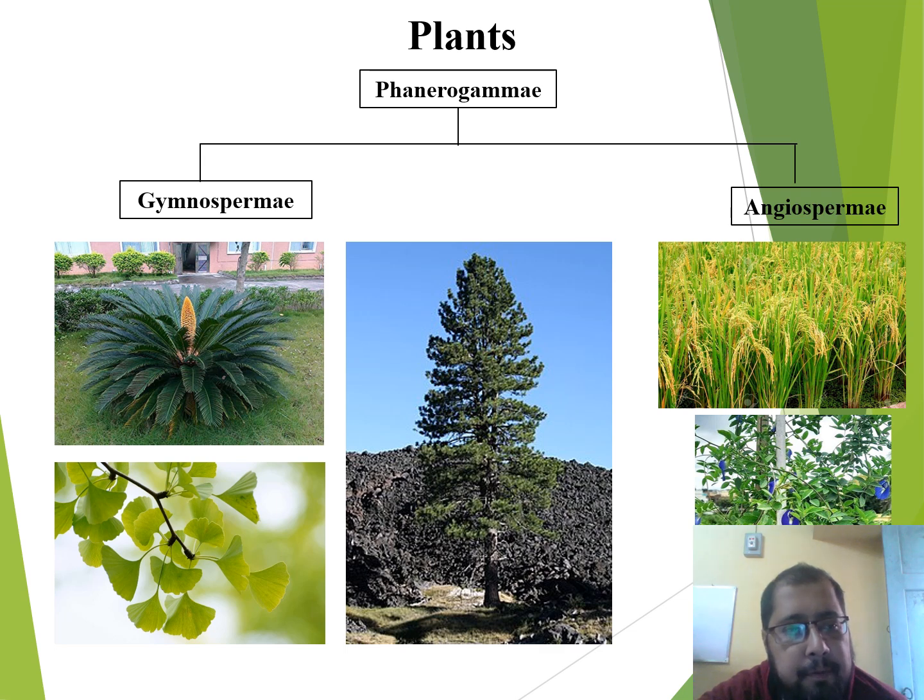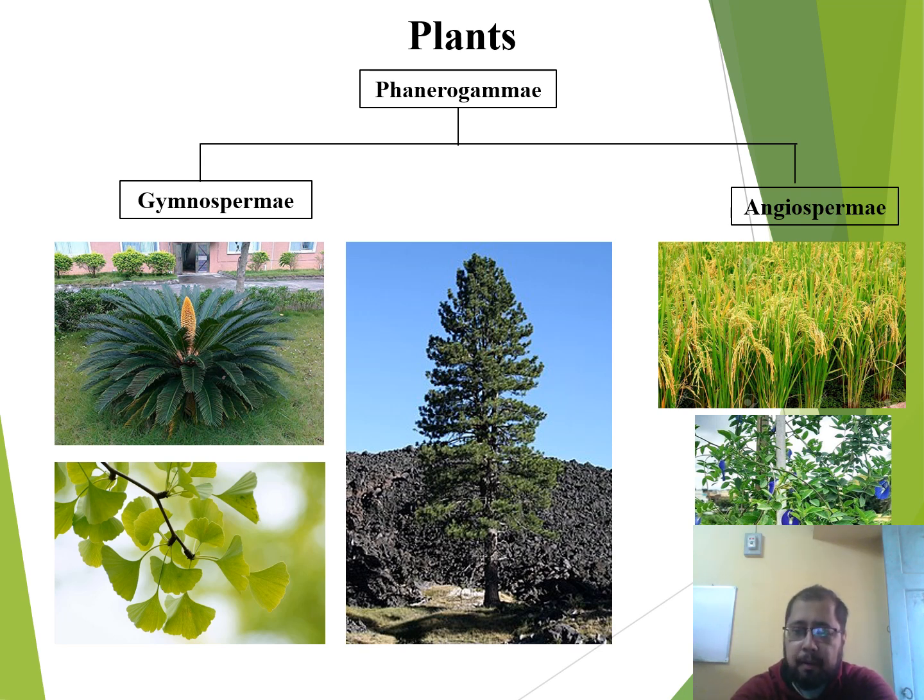Now, phanerogams were divided into two groups, gymnosperms and angiosperms. The word gymnosperm has come from the Greek words gymnos meaning naked and sperma meaning seed. That is, these are naked seeded plants. They include the cycads, the gnetales, as well as the living fossil Ginkgo biloba and all coniferous plants like the pines, the cedars, firs or the Christmas tree.